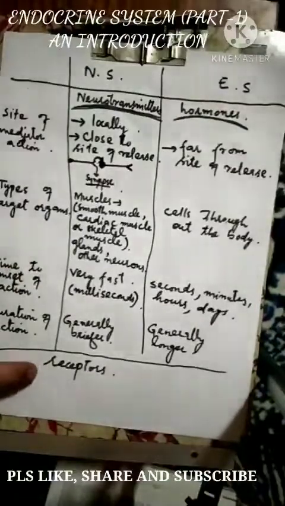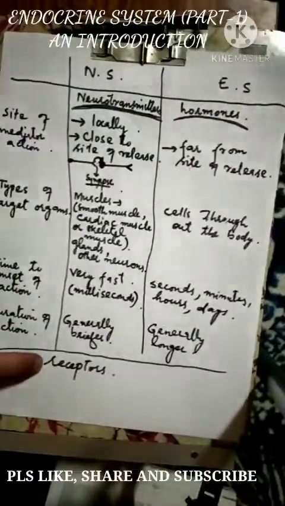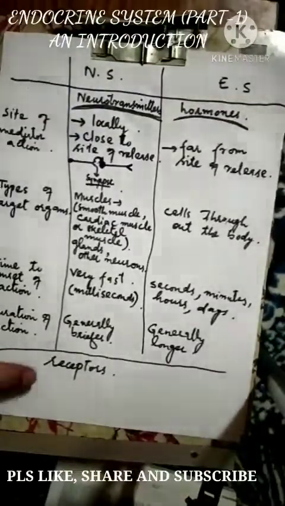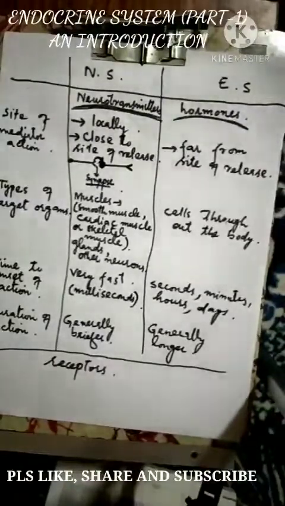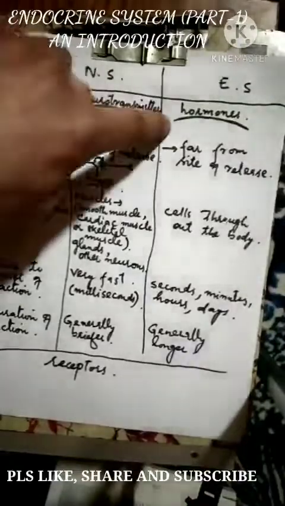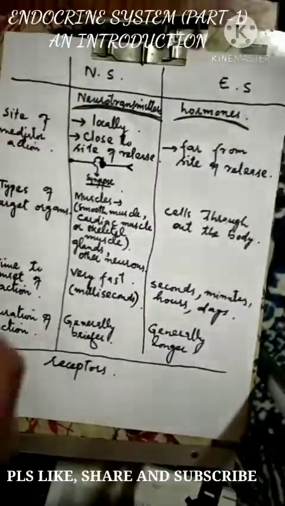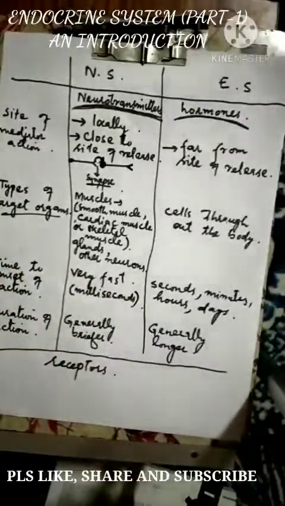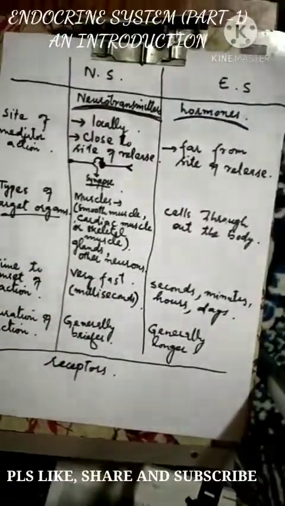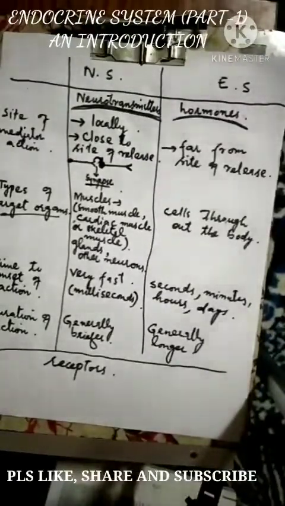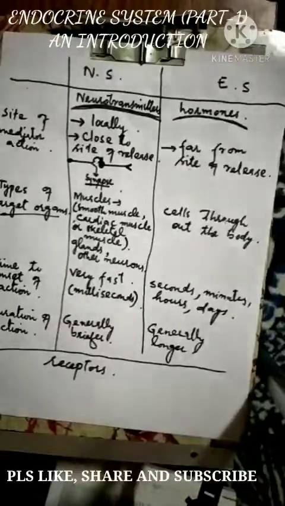Okay, when there are receptors present on the target organs, then only neurotransmitters as well as the hormones can make their action. So it is the receptors which are actually making the action of neurotransmitters or the hormones possible in the target organs. Okay, so this is the basic introduction about the endocrine system and the comparison of the control by the nervous system and endocrine system.